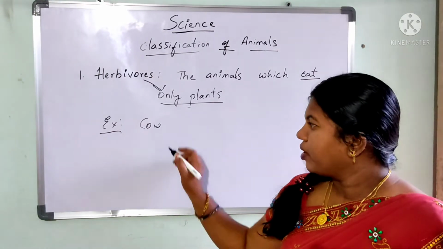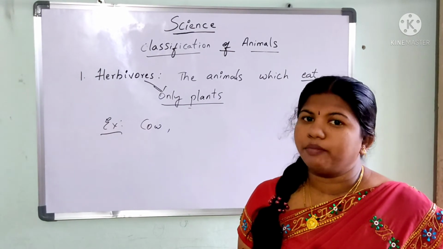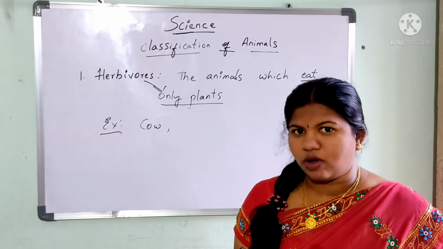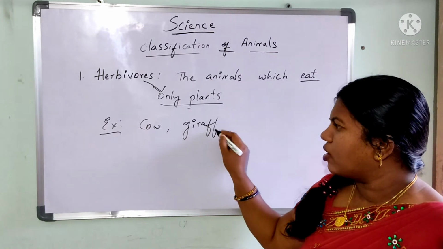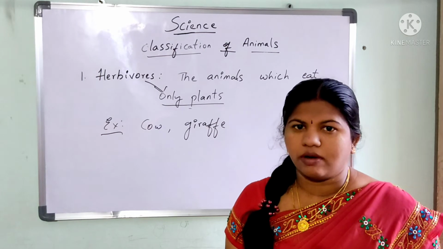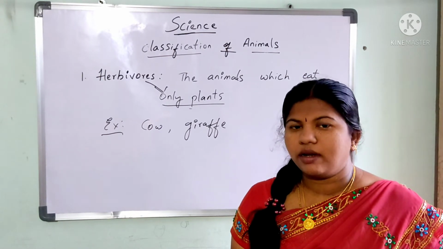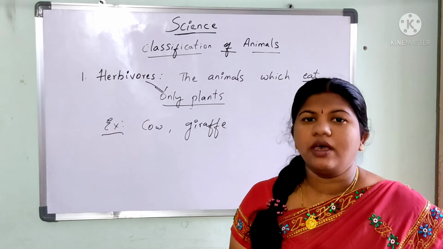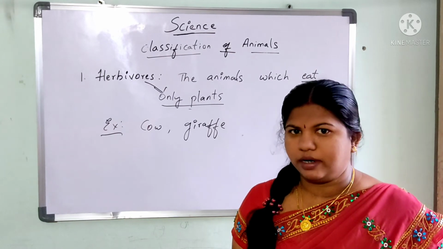And still, did you ever go to a zoo? So you can find many of the animals over there. So I found a giraffe, which is the tallest animal. So I am taking a giraffe as an example because it is also going to eat only the leaves of the trees. Okay, I never saw it eating a flesh. Did you ever see? No. So it is a herbivorous animal. So in this way, you can categorize the animals which comes under herbivorous conditions.